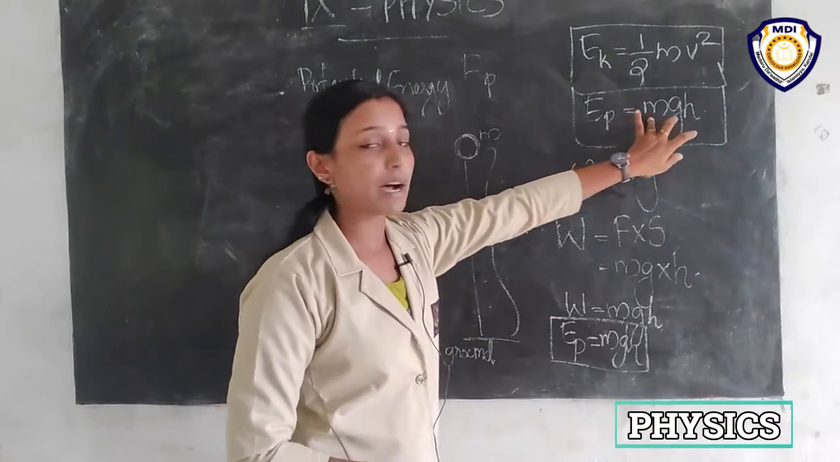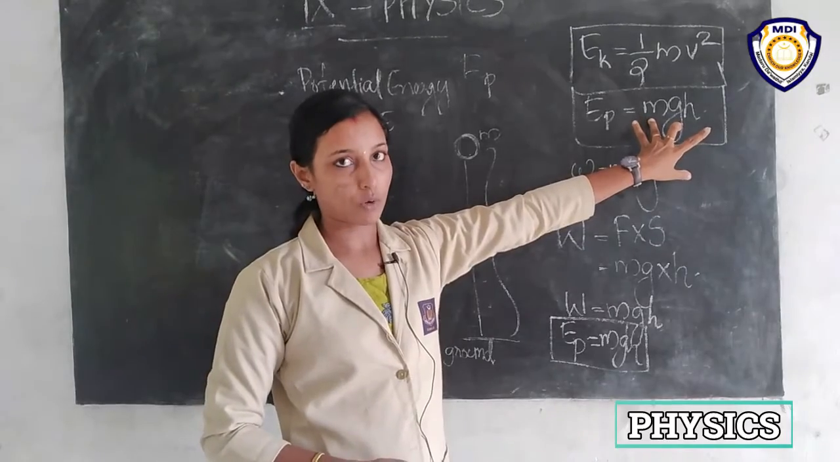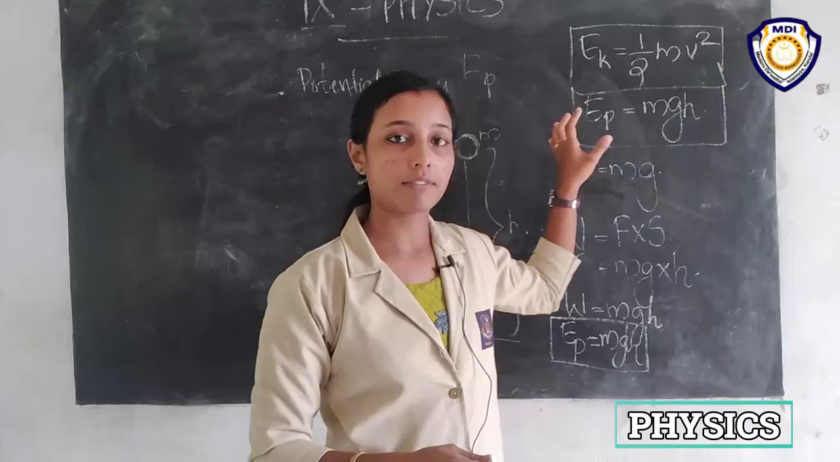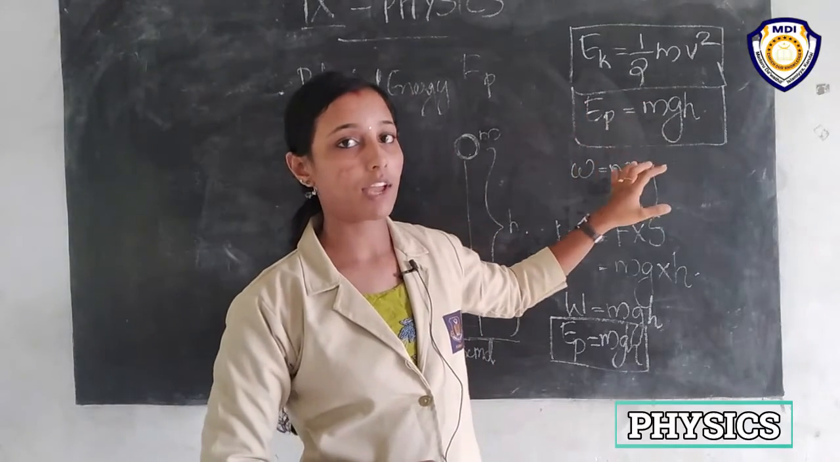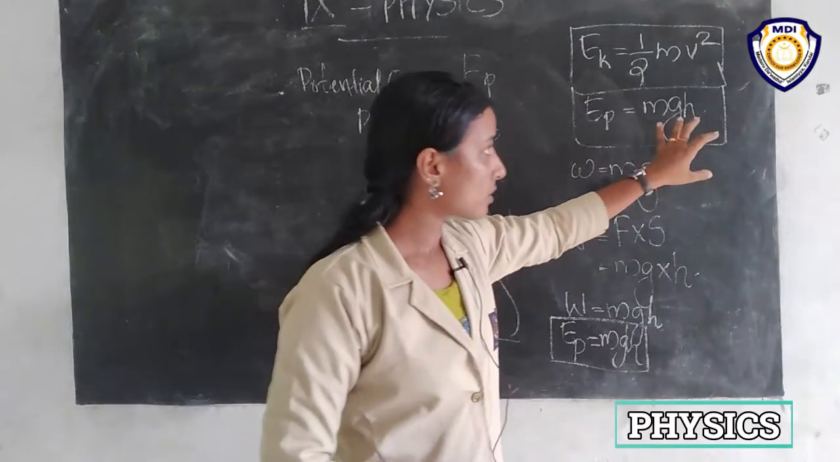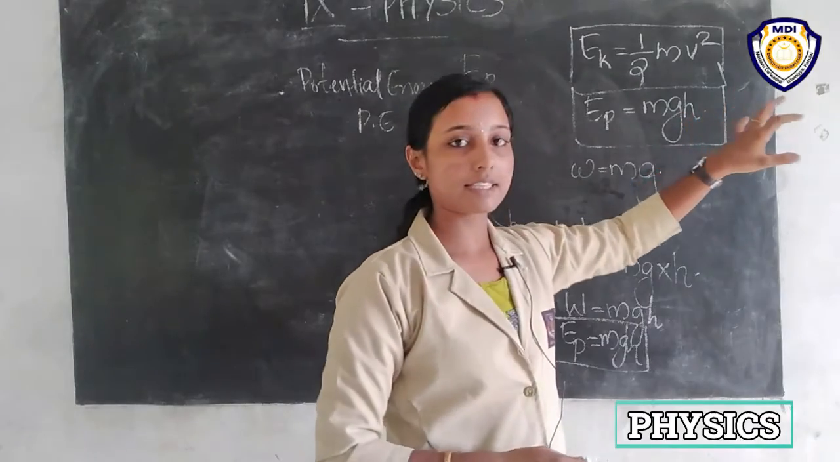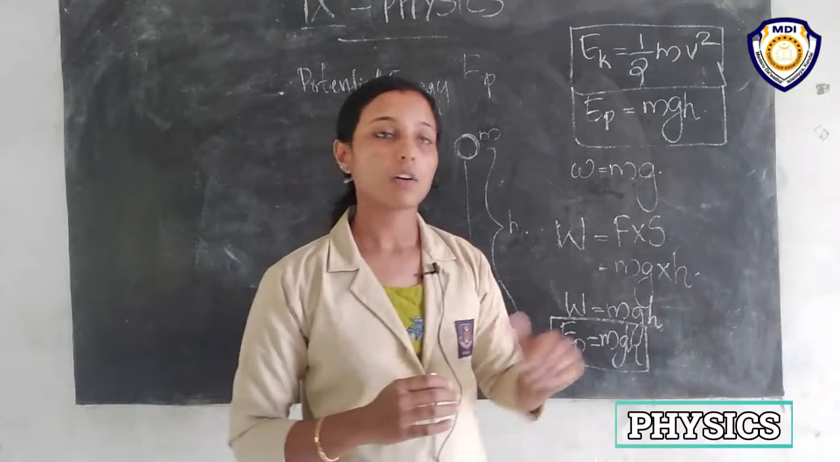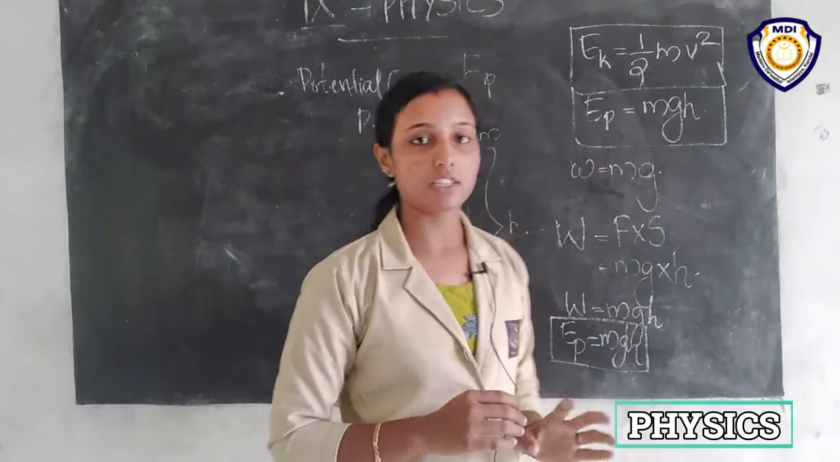That is, mass is always constant for an object, right? And g is also, we know, on the Earth's surface, g has a value of 9.8, right? So here the only variable is h. So the height or the displacement is all that the potential energy depends on, right?